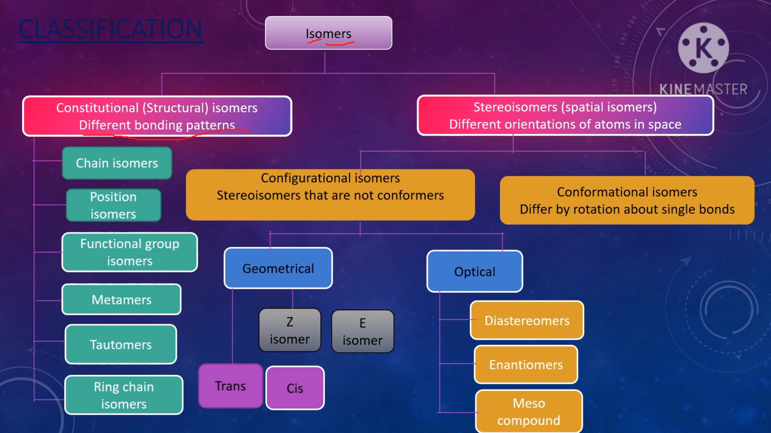Configurational isomers means the compounds which are non-superimposable and not interconvertible by rotation about a single bond. That is called configurational isomers. And conformational isomers can be interconverted by rotating through the single bond. In this video we learned cis-trans and E-Z isomers with examples. The remaining topic I will continue in my next video.